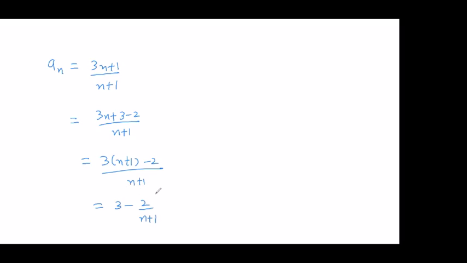Can you tell anything about it? What is this an going to be? This is always 3 minus something positive, right? This 2 by n plus 1 is always something positive. So from 3 you are subtracting something, always a positive number. So that is always going to be less than 3, right?